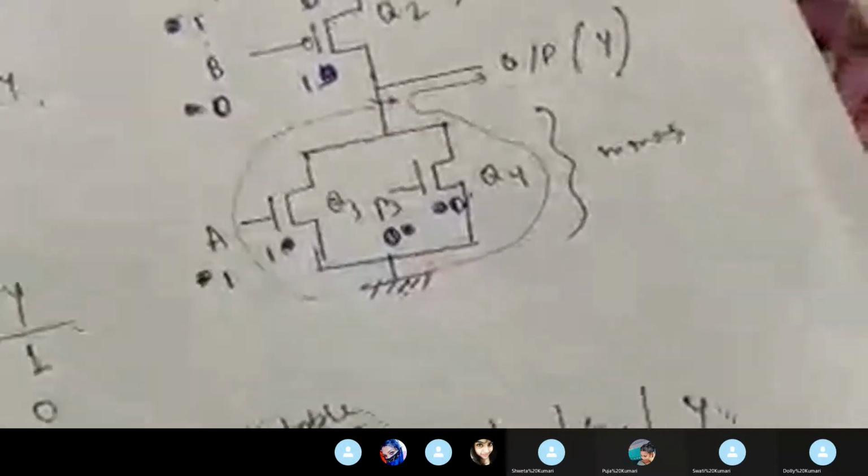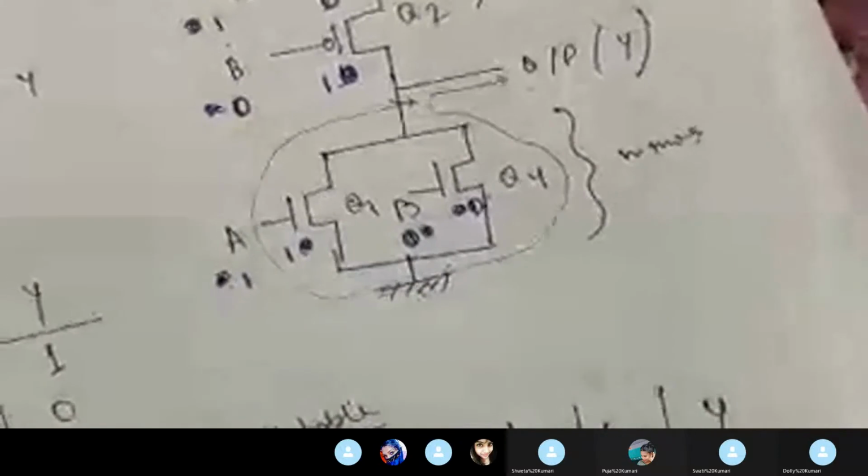And in case of the pull-down network, what happens? Q4 is off, but my Q3 is on. Because Q3 is on, it is drawing current from ground to the output from this side. So the final output will become 0, as it is drawing current from ground.